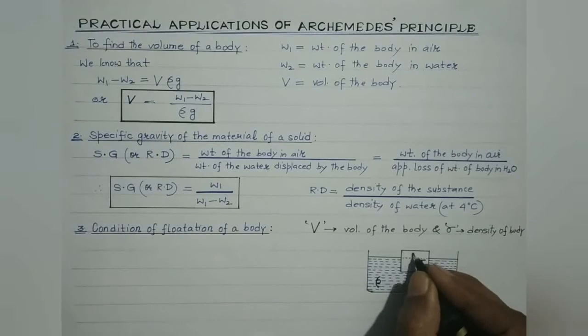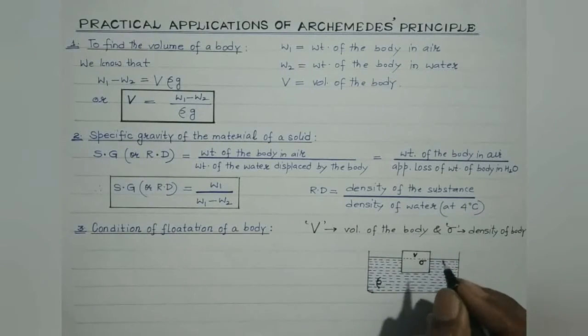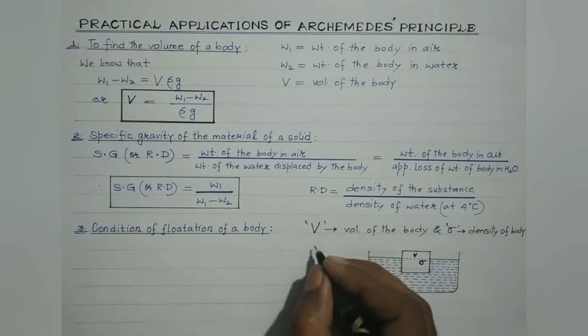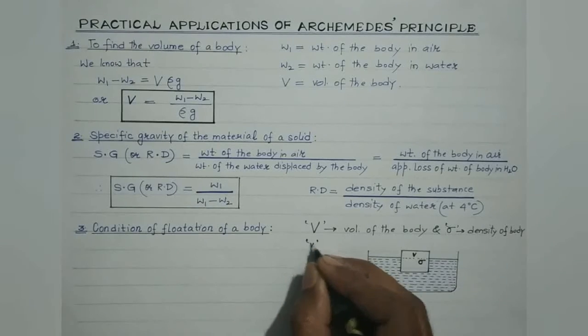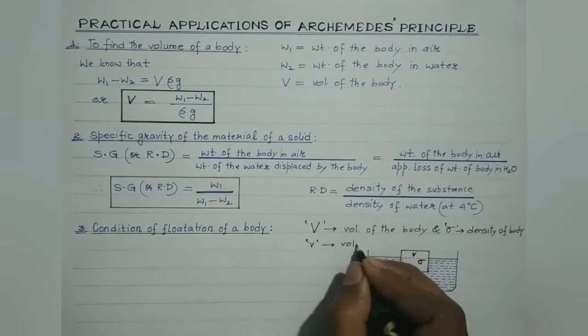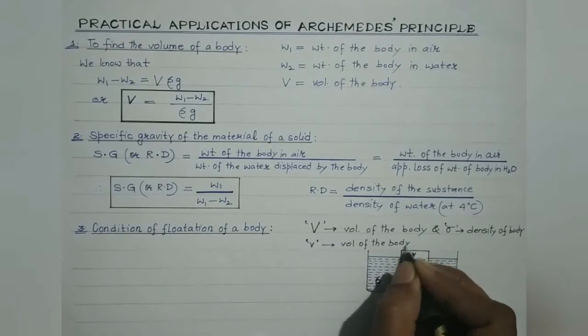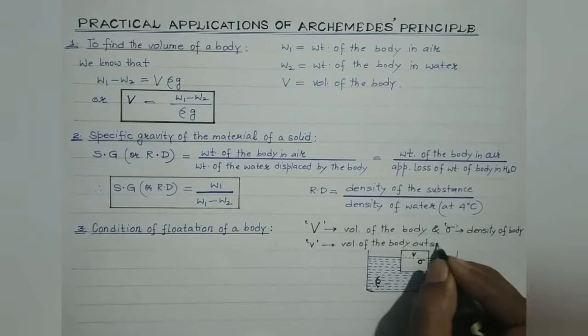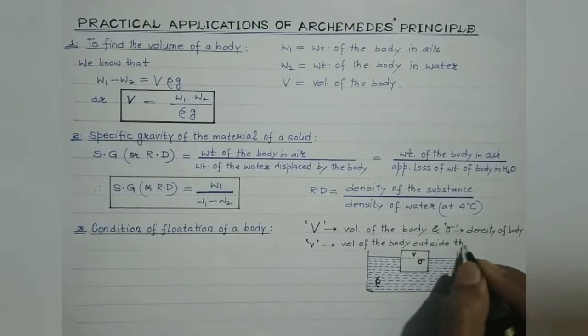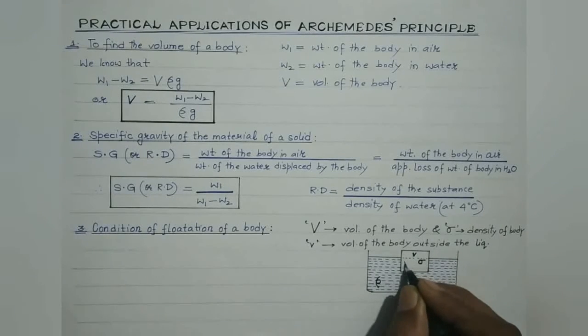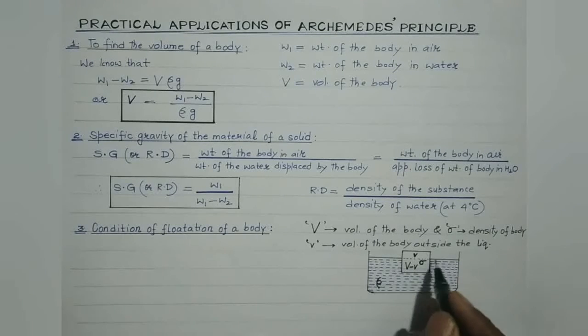Also, let us consider small v to be the volume of the body which is in air, which is outside the liquid. Small v is the volume of the body outside the liquid. Clear? So, the volume capital V minus small v is the volume of the body which is inside the liquid.